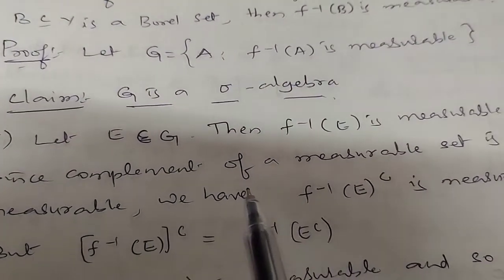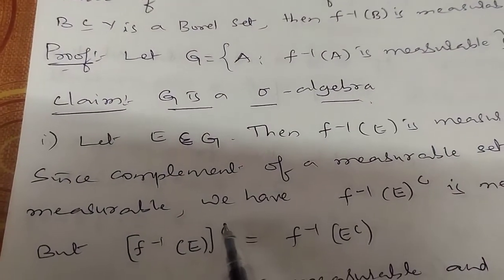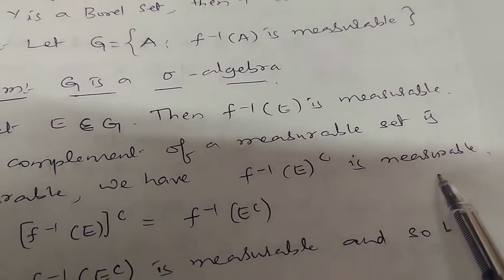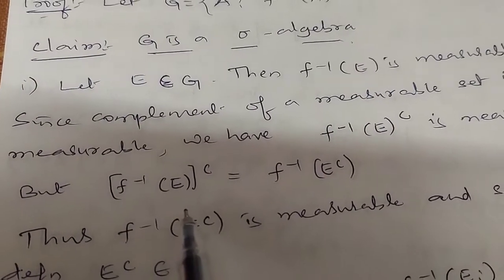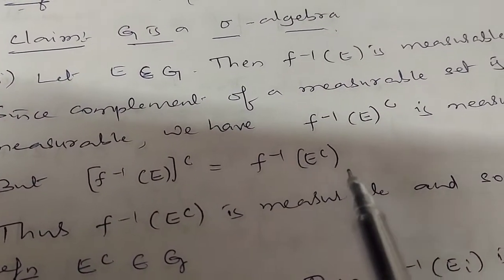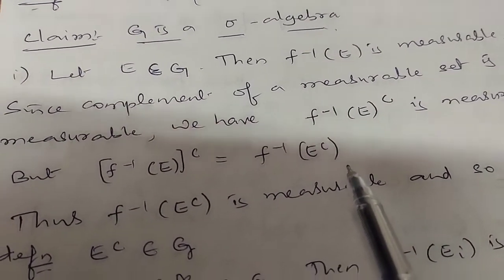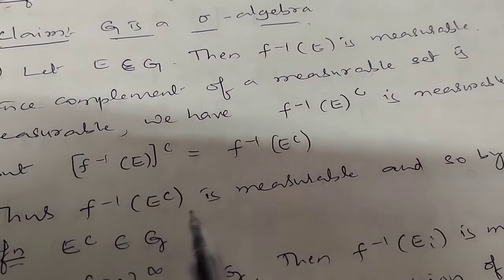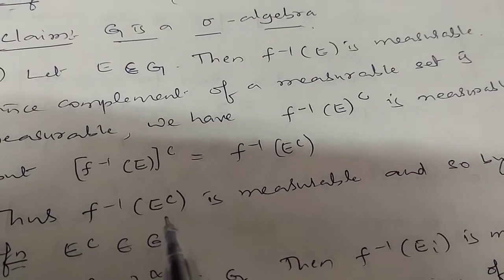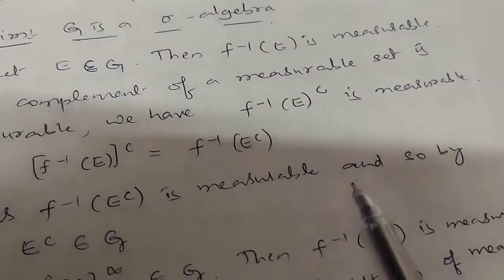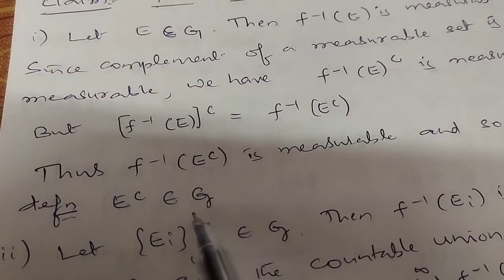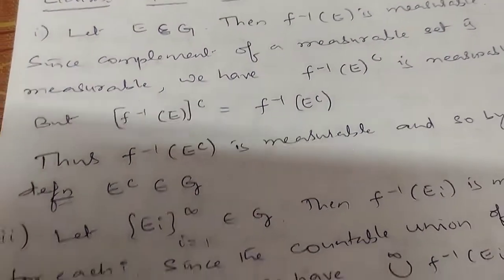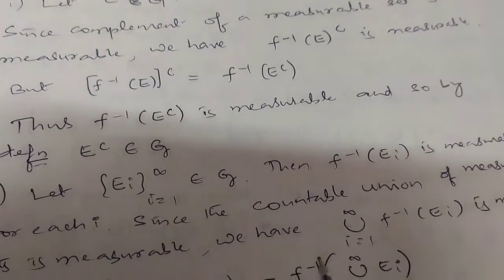Since the complement of a measurable set is measurable, f inverse of E complement is measurable. Thus E complement belongs to G. So the first condition of a sigma algebra is proved.